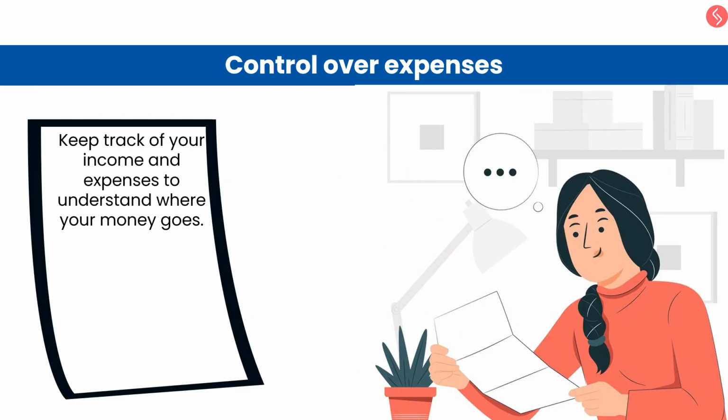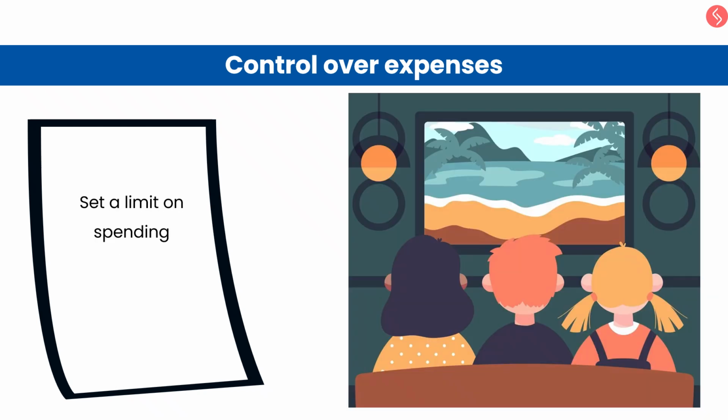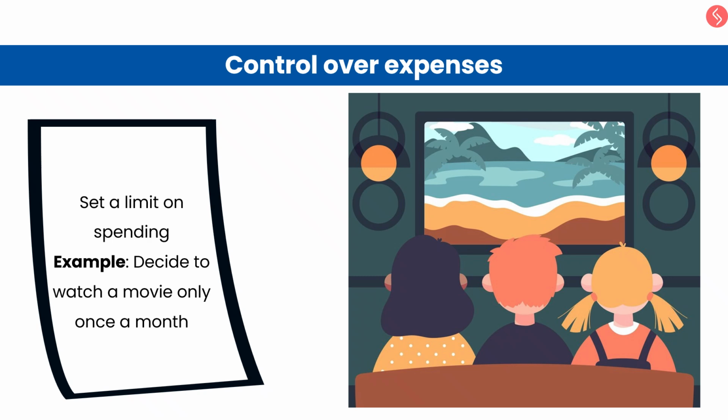When you have control over your expenses, you will be left with more money. Let's see how. Keep track of your income and expenses to understand where your money goes. For example, keep track of your grocery bills, electricity and water bills, entertainment expenses. Set a limit on spending. For example, you decide to watch a movie only once a month.